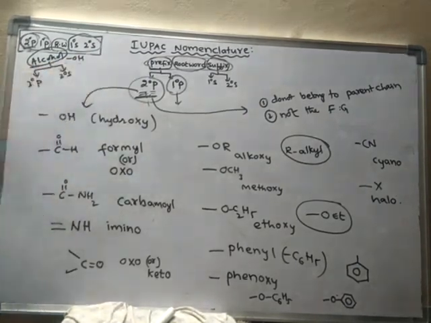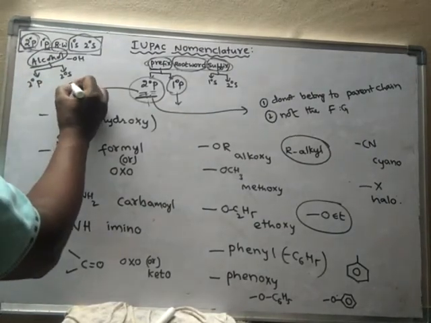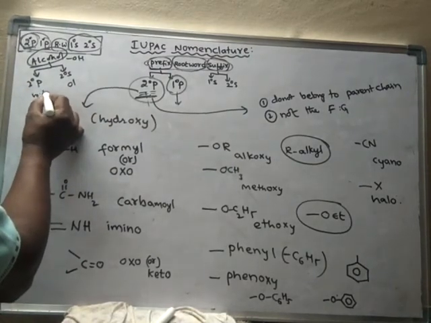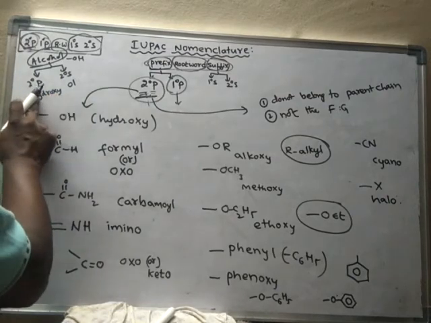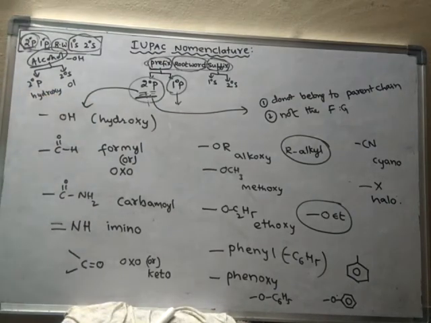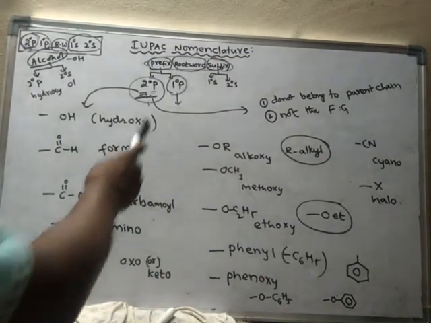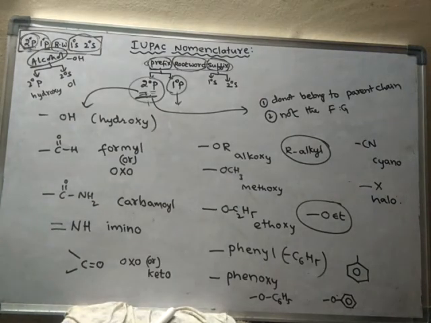Secondary suffix name of alcohol is ol, and secondary prefix name of alcohol is hydroxy. So these are the most important secondary prefixes, and these are the parts present in the IUPAC name.